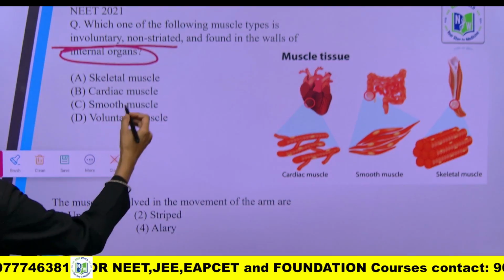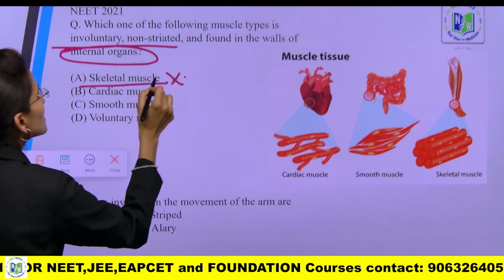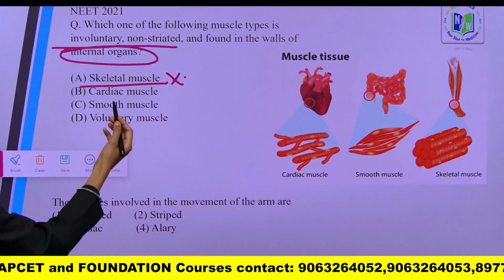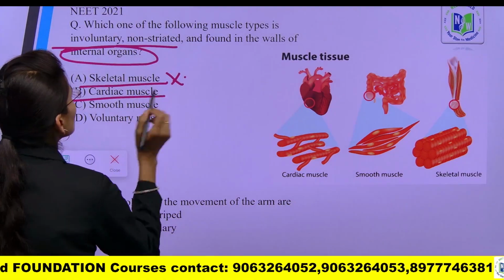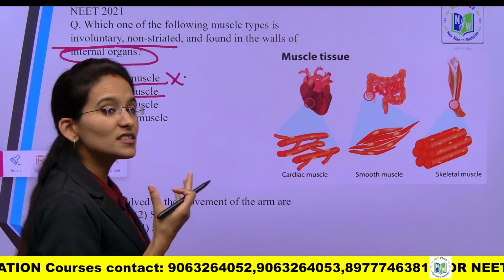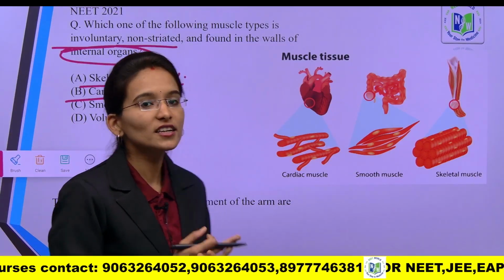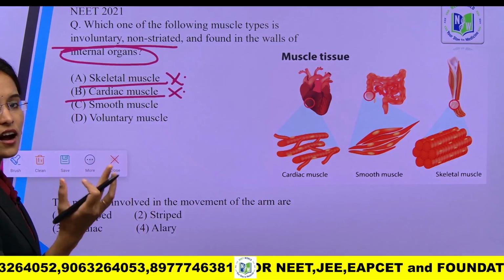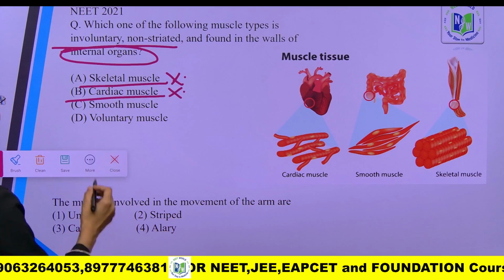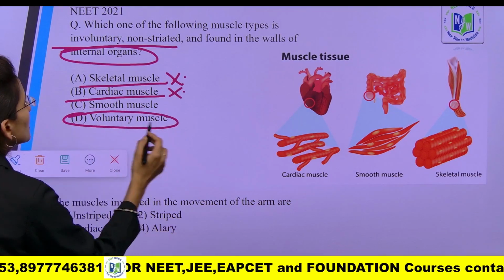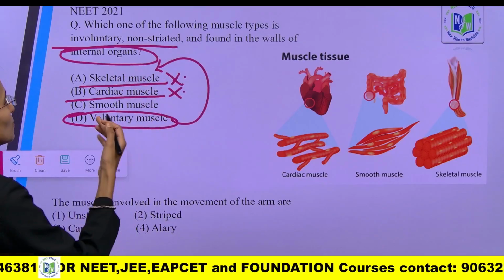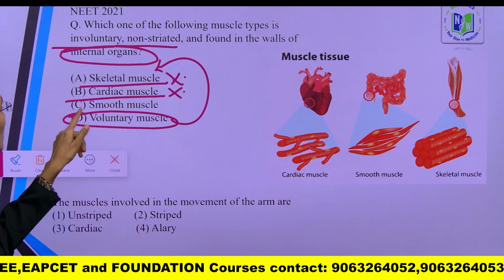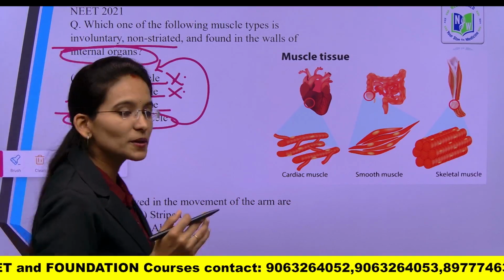Skeletal muscle is absolutely wrong, because it is involved in voluntary functions, and it is a striated muscle. Cardiac muscle is striated and involuntary in function, but it is present only inside the walls of the heart, so this will also be a wrong option. Next, option D, voluntary muscle, is indirectly the same as skeletal tissue. So option C, smooth muscle, will be the right option.